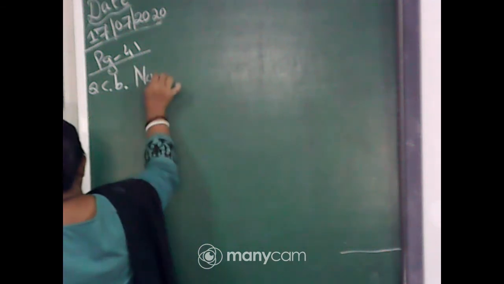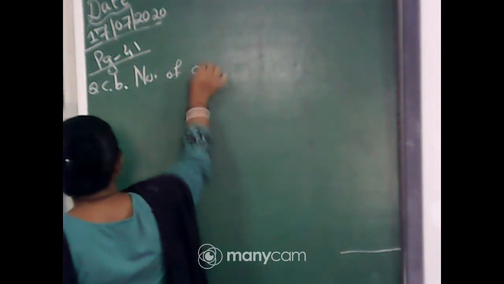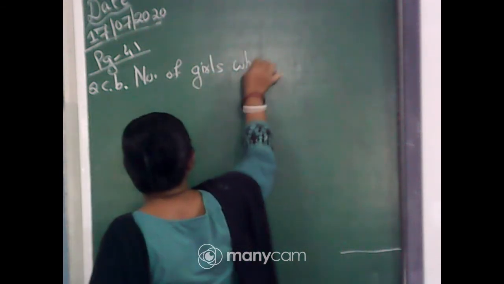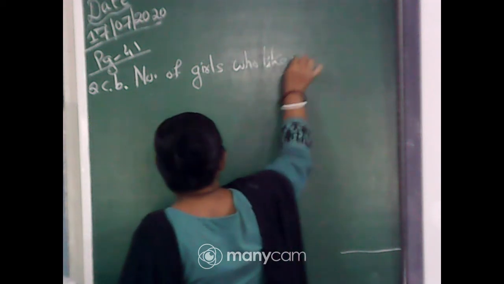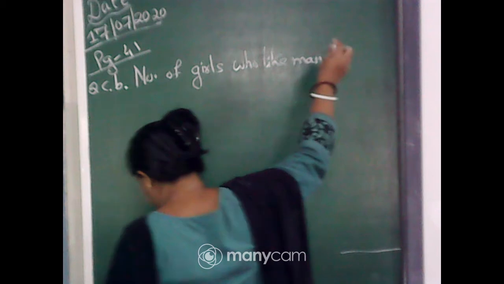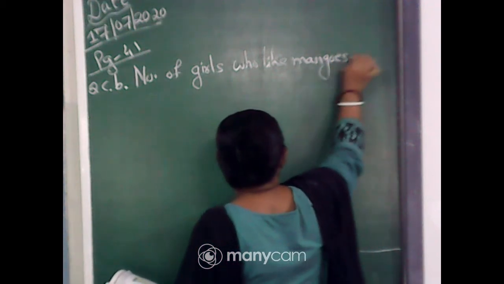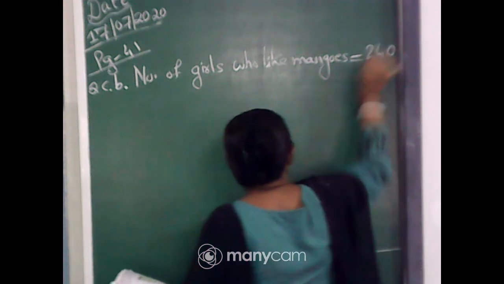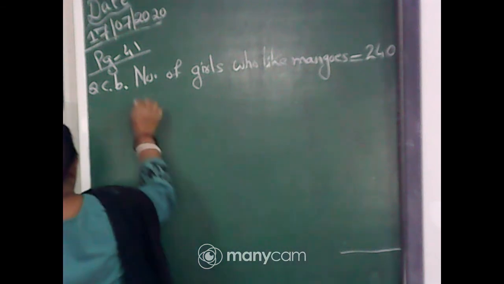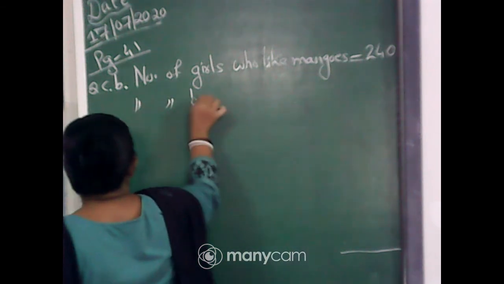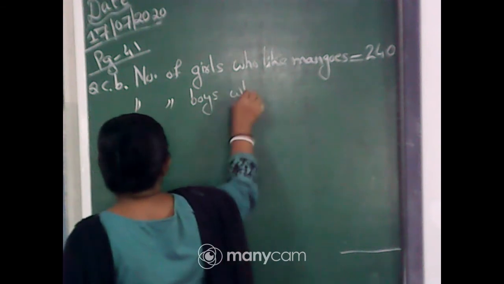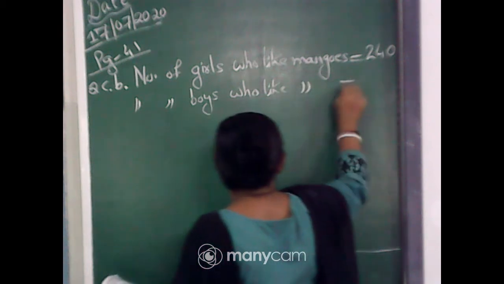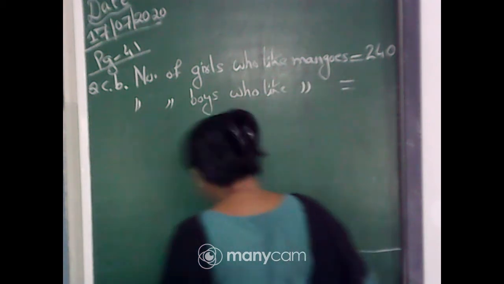So, number of girls who like mangoes, it is given 240. Number of boys who like mangoes is equal to 243.